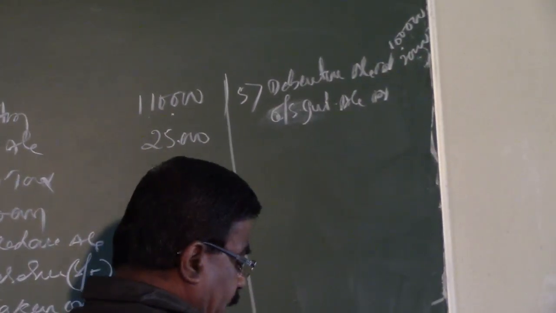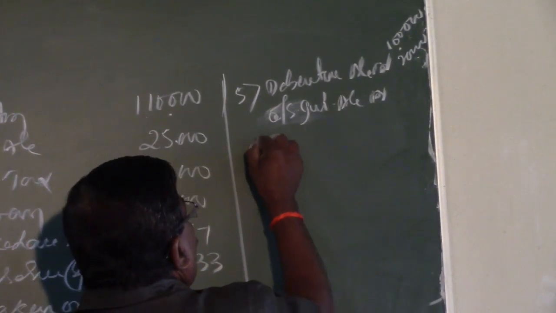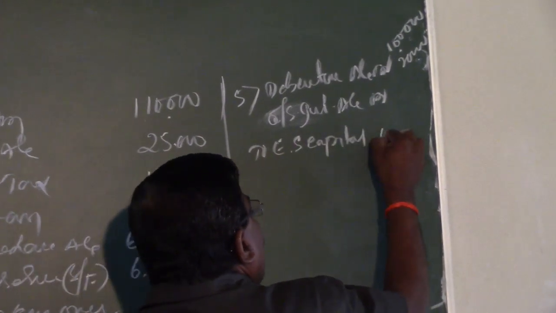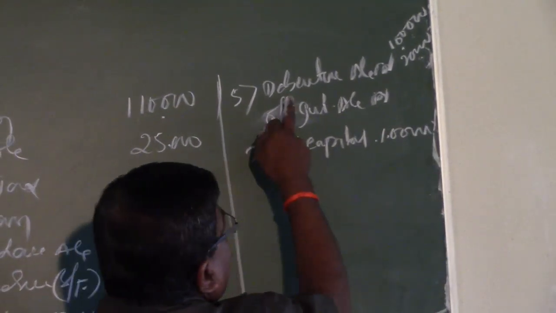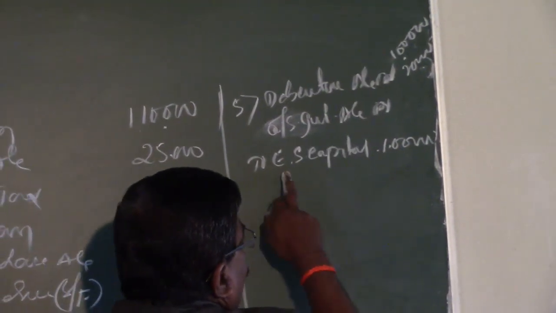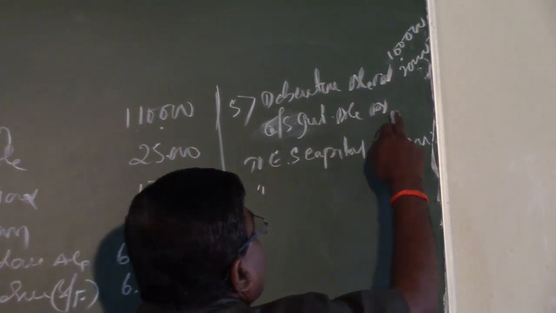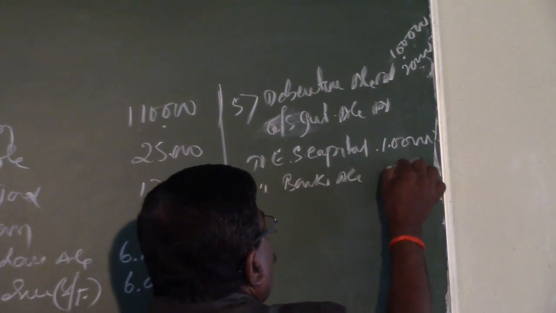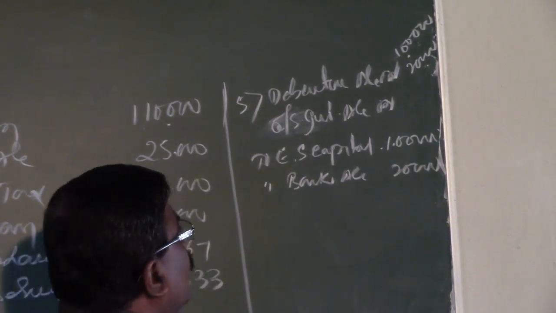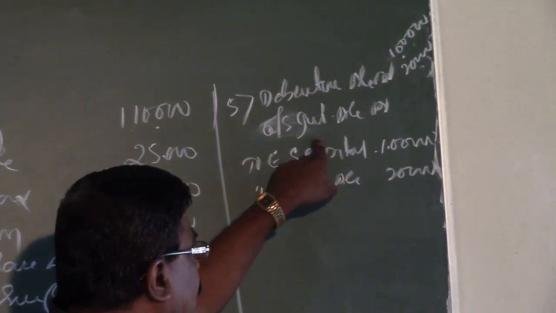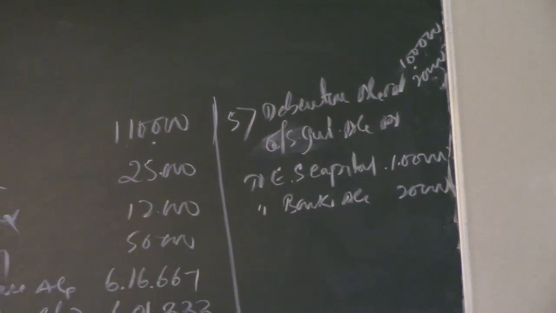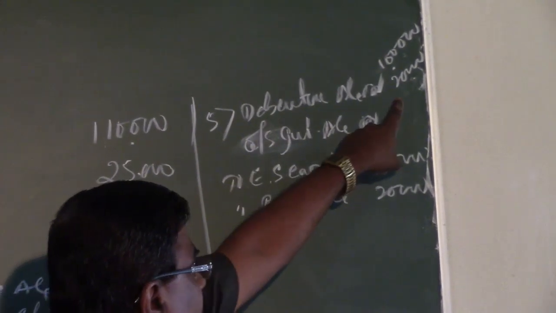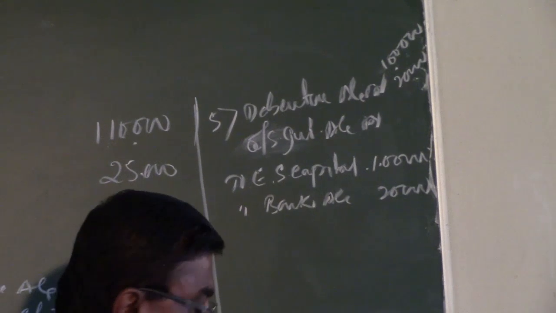The debentures are to be paid in the form of shares. Therefore, to equity share capital rupees 1 lakh. Here debentures of rupees 1 lakh are paid in the form of shares, and the outstanding interest of rupees 20,000 is paid in the form of cash. Therefore, to bank account rupees 20,000. Debentures are rupees 1 lakh and outstanding interest is rupees 20,000, as shown in the liabilities taken over by the purchasing company. The debentures are paid in the form of share capital, but interest is paid in the form of cash. A combined entry is passed here.